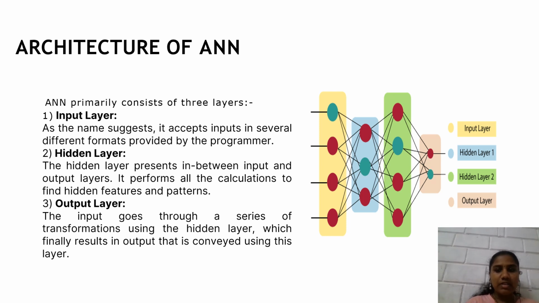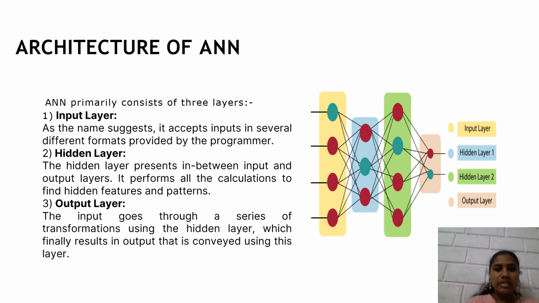Hidden layer lies between an input layer and output layer. It performs the calculation to find hidden features and patterns from the input signal that is sent by the input layer. Output layer. The input goes through a series of transformations using the hidden layer, which finally results in output that is conveyed using this layer. The output layer is the layer responsible for conveying the output.